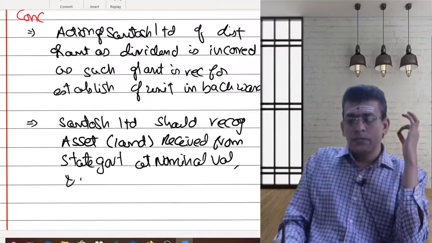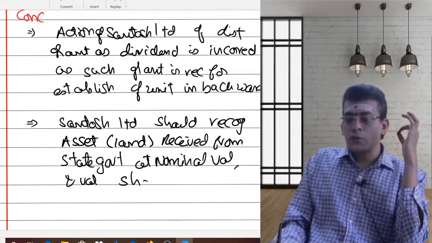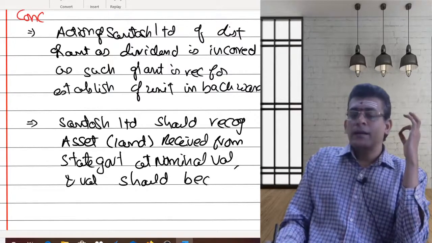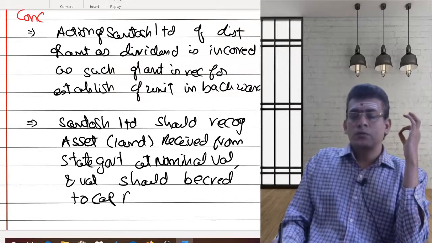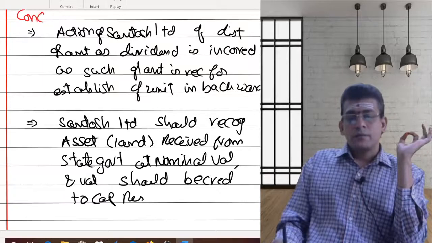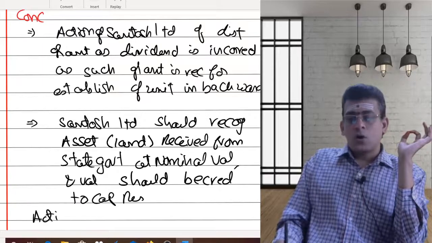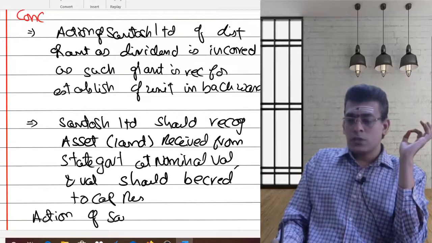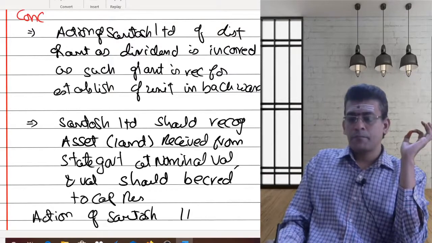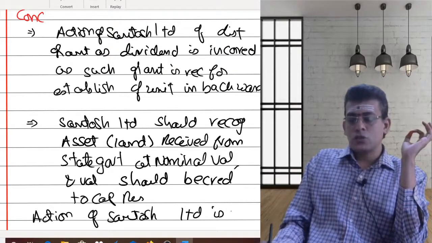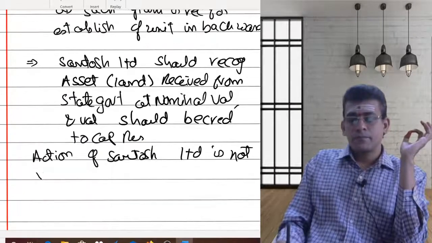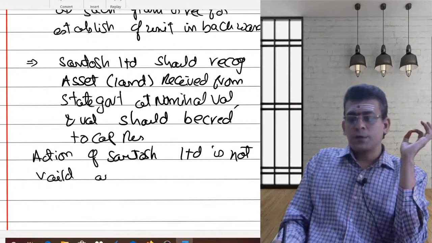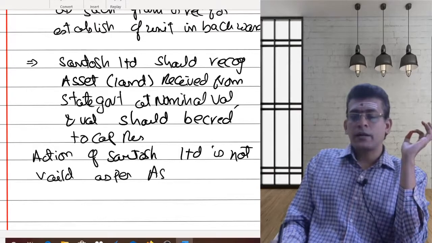And such value should be credited where? Credited to the capital reserve. So simply speaking, the action of Santosh Limited is not valid as per accounting standard 12.